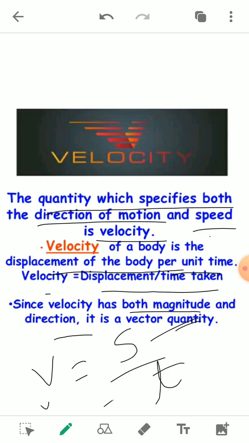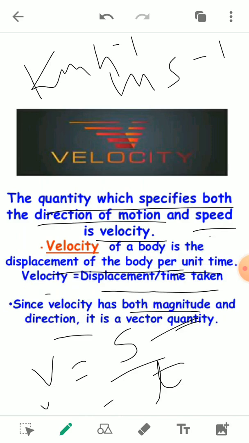The SI unit of the velocity is the same as that of the speed, that is meter per second. We can use a bigger unit, that is kilometer per hour. So the SI unit of the velocity remains the same as that of the speed, that is meter per second.